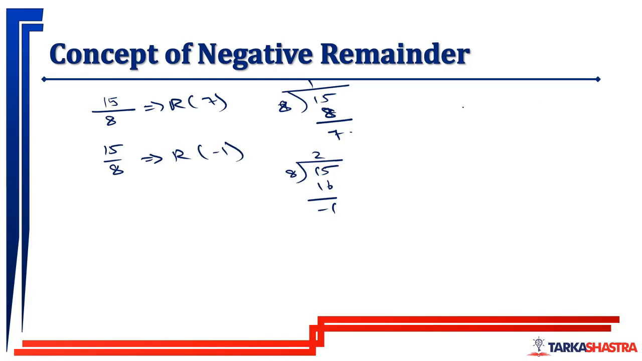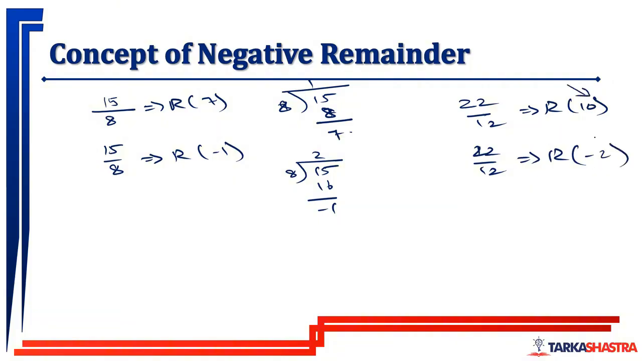For example, 22 divided by 12. Generally, we will say that the remainder is 10. But when 22 is divided by 12, we can use this as minus 2. Now, working with 10 is difficult and working with 2 is easy. Or working with a larger number is difficult and working with a smaller number is easy.